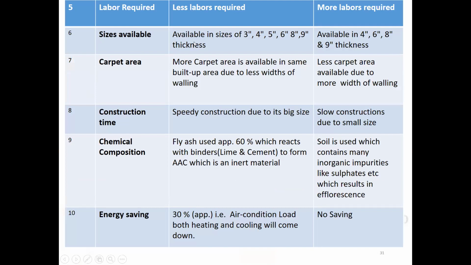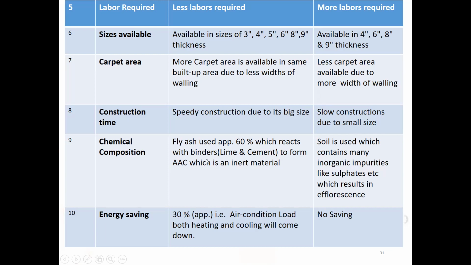Sizes available: it is available from 3 inches to 9 inches, whereas in the bricks, it is 4, 6, 8, and 9 inches. Carpet area: due to the less thickness, you will get more carpet area, whereas in the bricks, less carpet area is available due to more width of the walling. Construction site: speedy construction in the AAC block, slow construction due to the small size in the bricks.